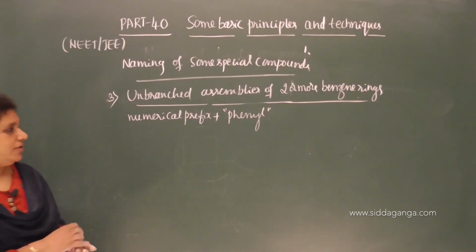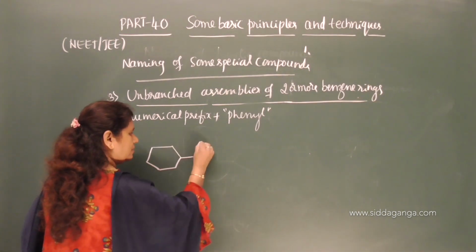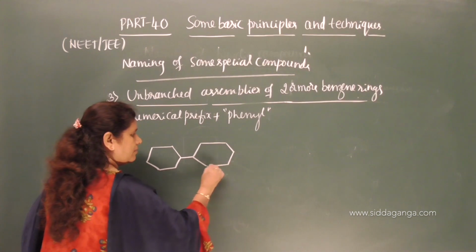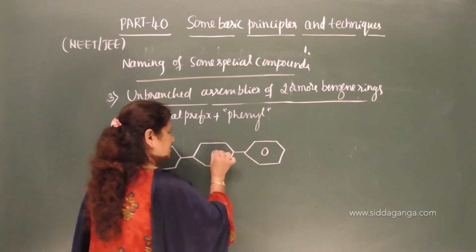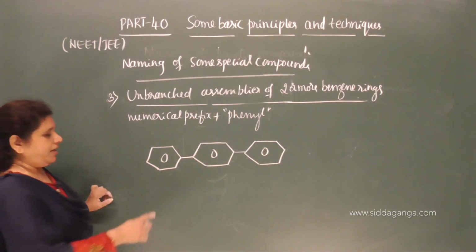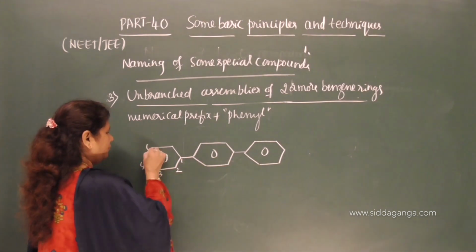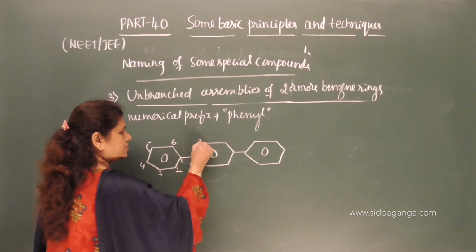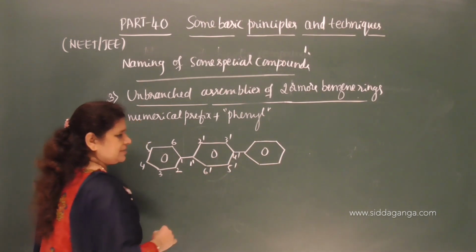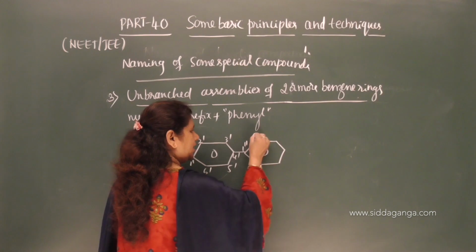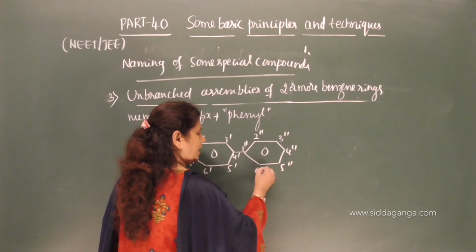Okay. Now, let me draw the benzene rings here. If 3 benzene rings are present like this, and they are joined through the bridge, you need to give the numbers 1, 2, 3, 4, 5, 6, then 1 dash, 2 dash, 3 dash, 4 dash, 5 dash, 6 dash, and here 1 double dash, 2 double dash, 3 double dash, 4, 5 and 6.